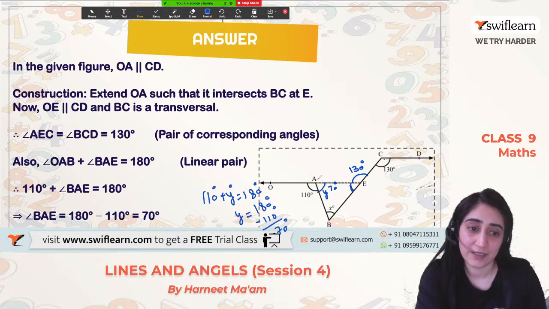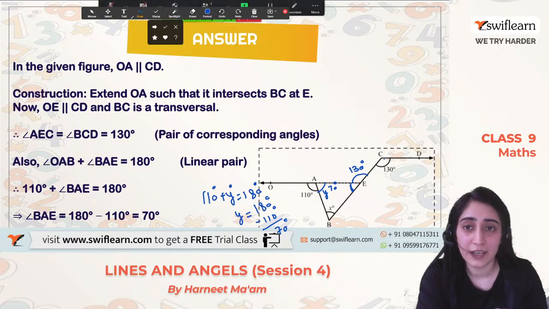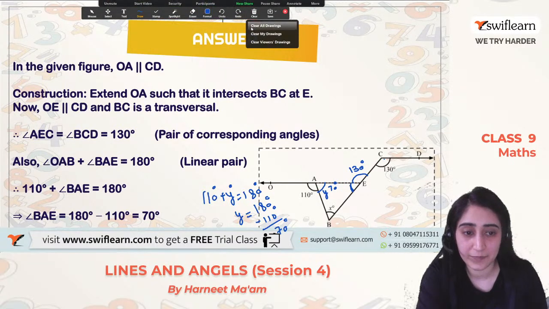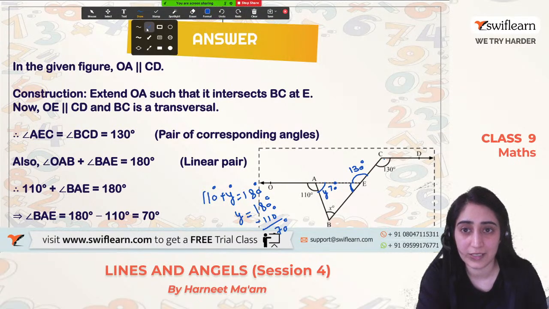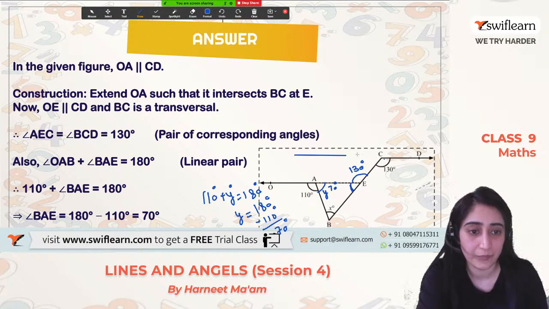Why is it like this? Because they are alternate angles. Yes. Can we say this or not? Let us extend and see. Is it actually happening? These are the two lines and this is a transversal, right? So these two angles are equal, right?